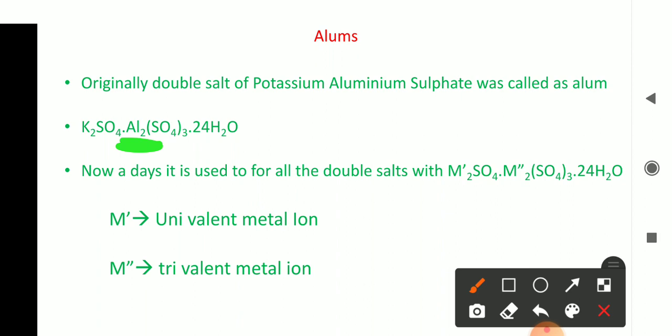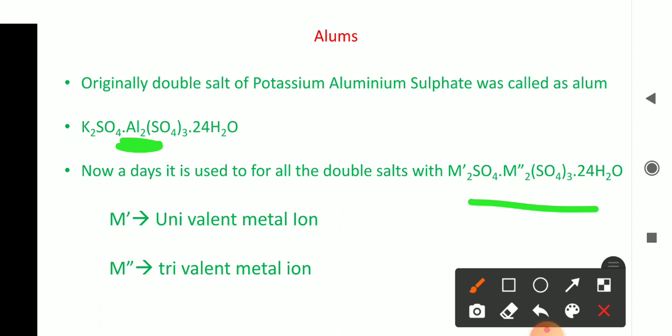But nowadays, the name alum is widely used for many compounds with the general formula M′2SO4 M″2(SO4)3 24H2O. So here M′ and M″ represent two different cations.